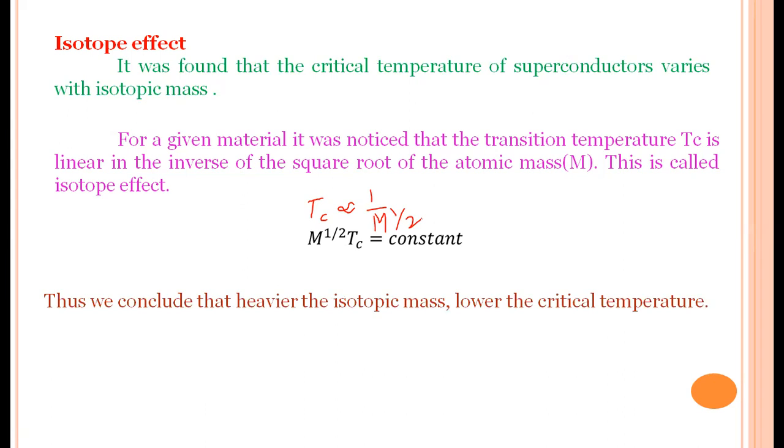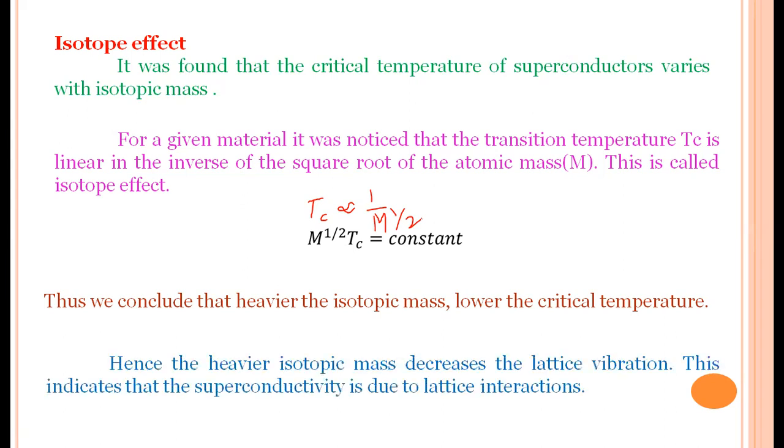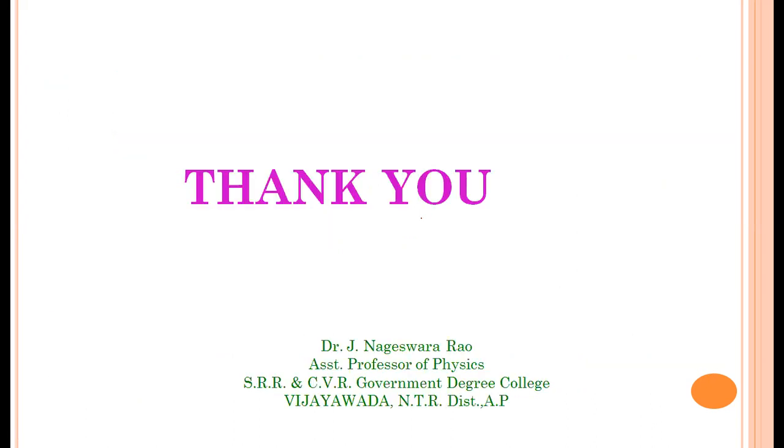From this equation we conclude that when the atomic mass is more, the critical temperature is less, because both of them are inversely proportional. Heavier isotopic mass decreases the lattice vibration, that is the reason behind that. This indicates that superconductivity is due to lattice interactions. Thank you very much. These are some of the experimental results of superconductivity.